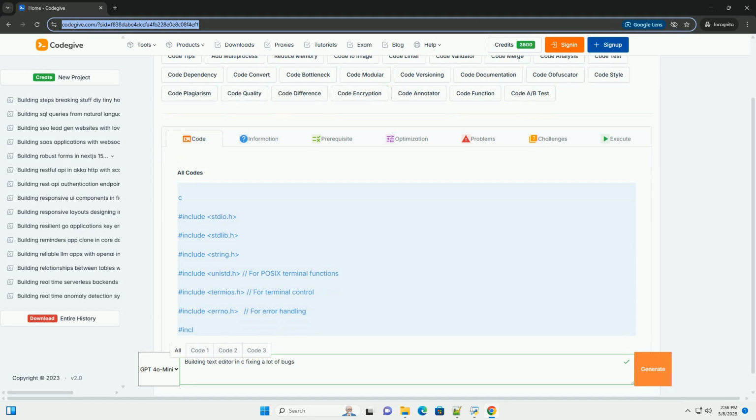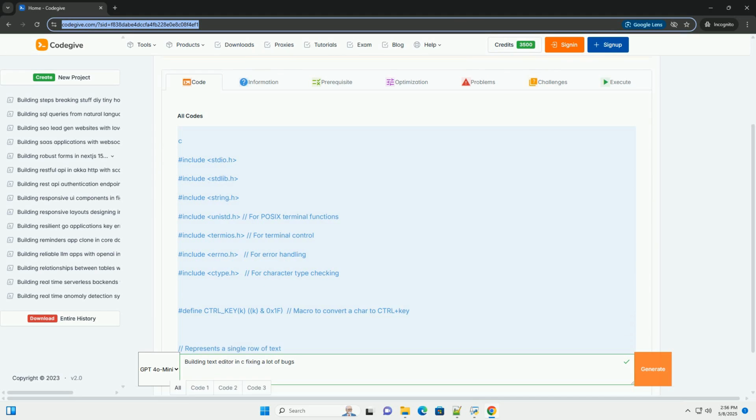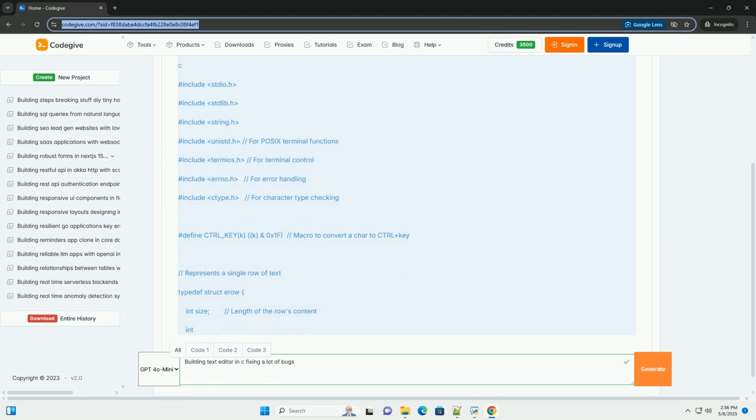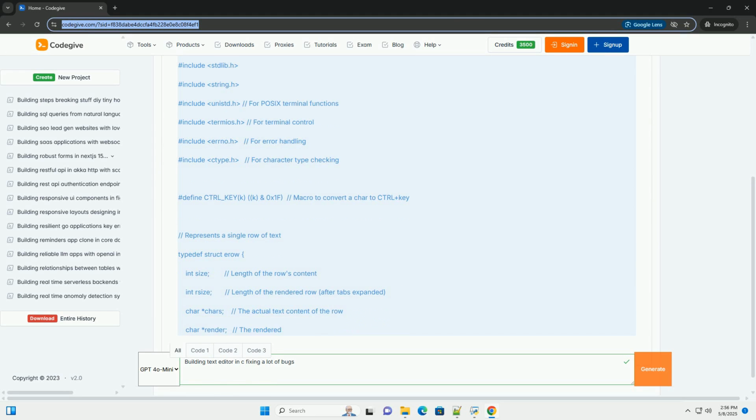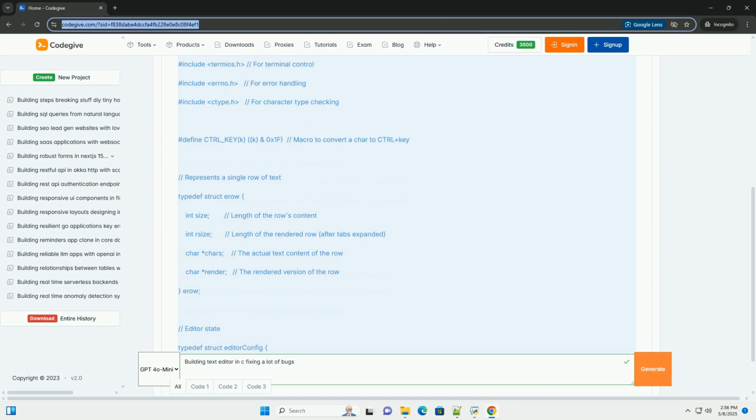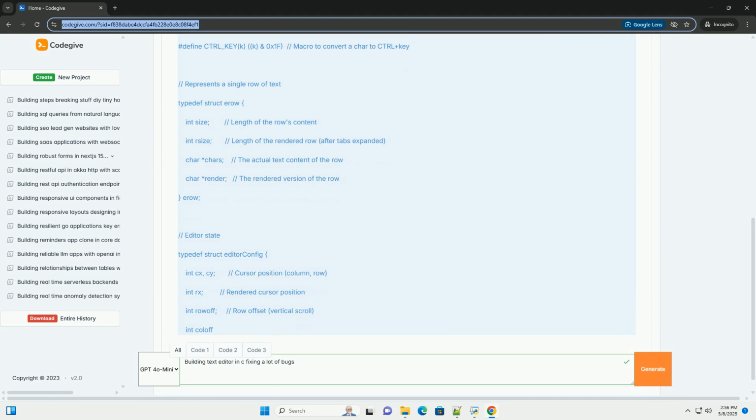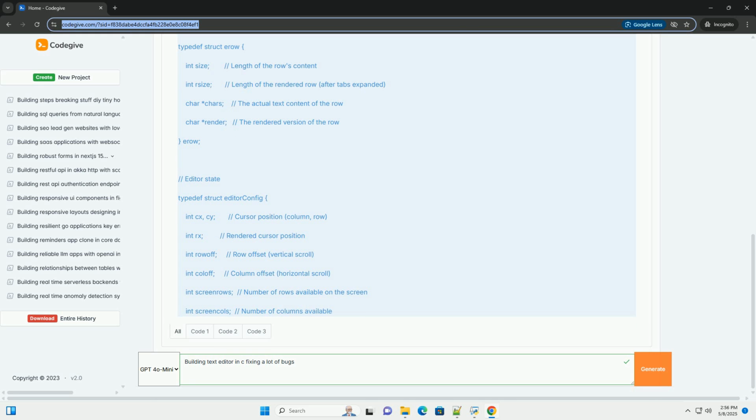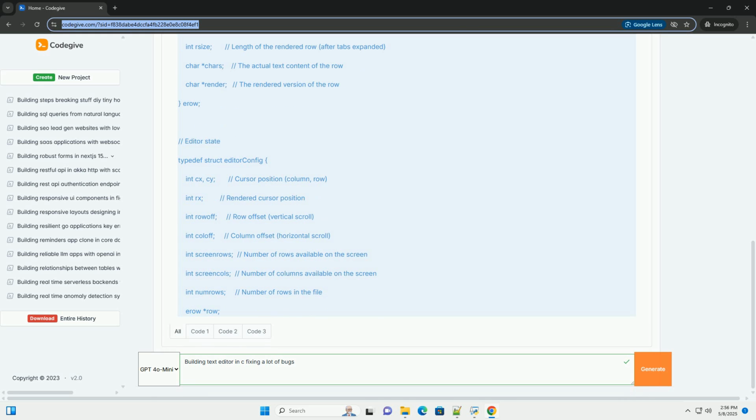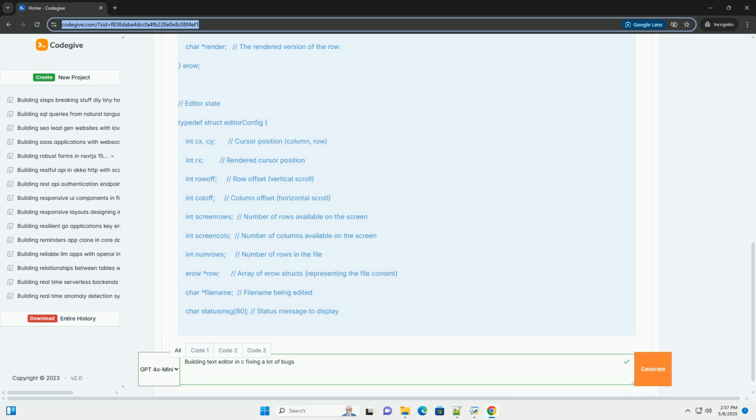Building a text editor in C, a detailed tutorial, with bug fixes. This tutorial provides a comprehensive guide to building a basic text editor in C. We'll cover essential features like file I/O, screen manipulation, cursor movement, and basic editing operations. We'll also address common bugs and provide robust solutions. Get ready for a deep dive.